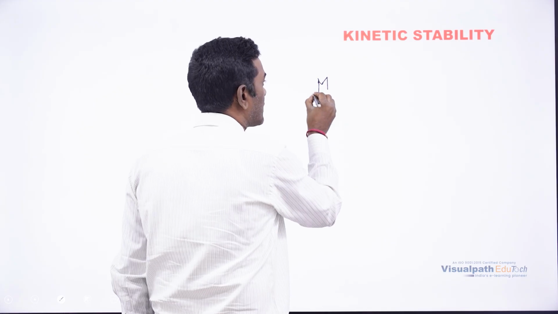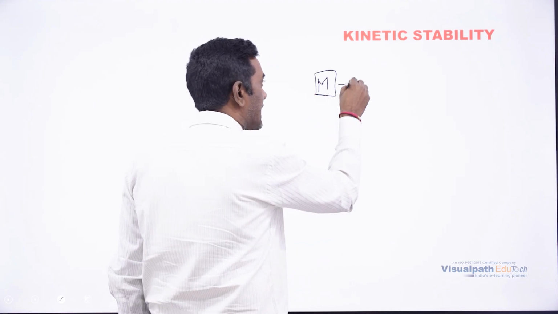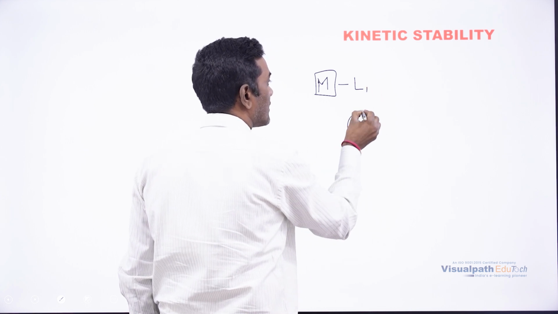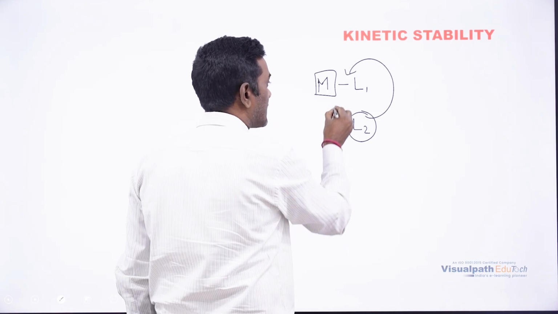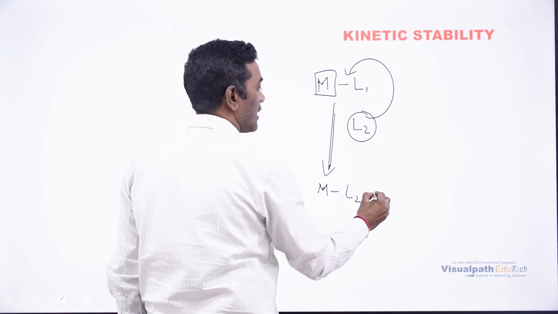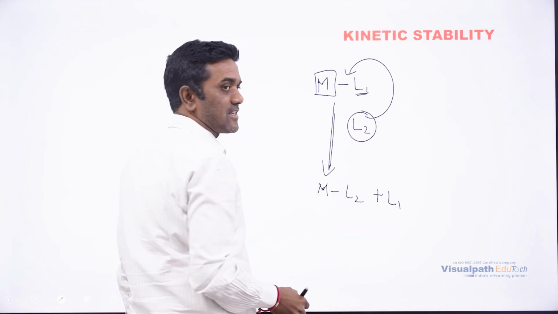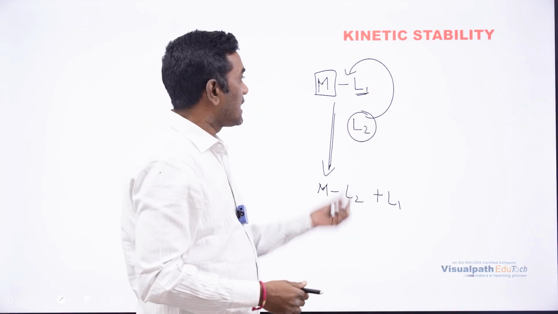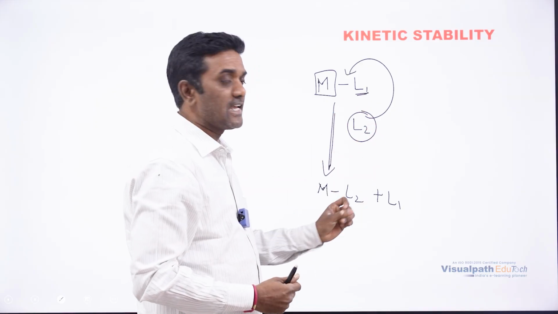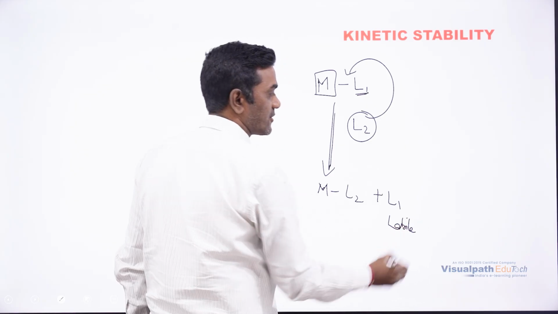If some ligand is attached to a metal and this ligand can be replaced with another ligand very fast, for example forming ML2 by replacing with L1, then this L1 is going to be labile. If the ligand can be replaced pretty easily, then this L1 is called labile. What is the meaning of labile? Reactive.